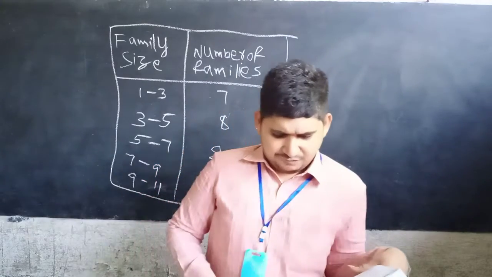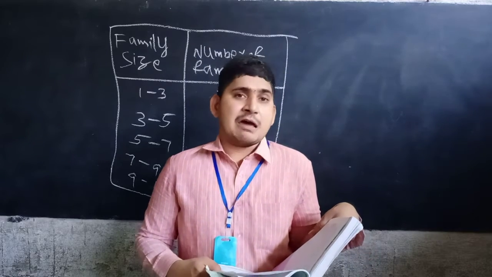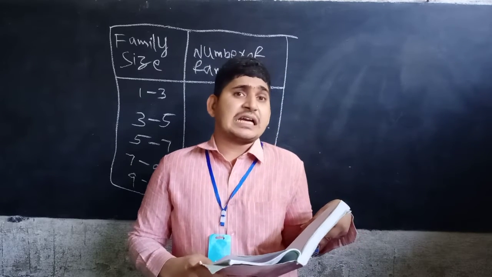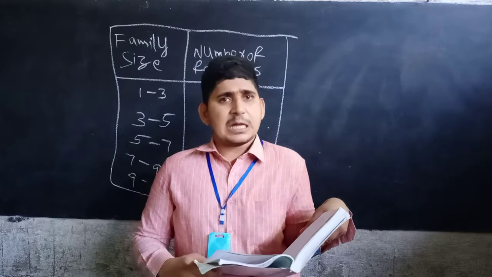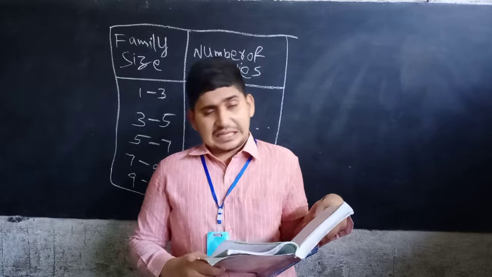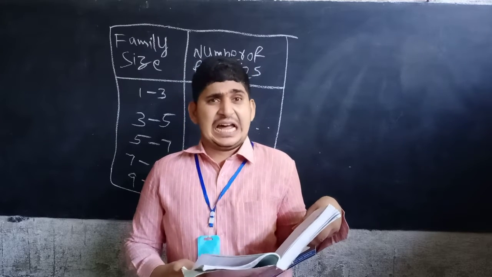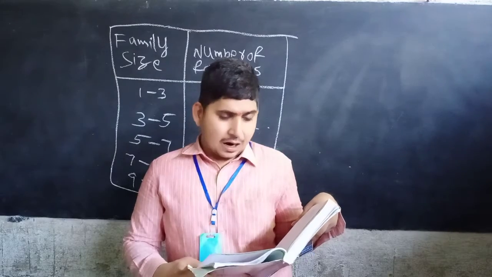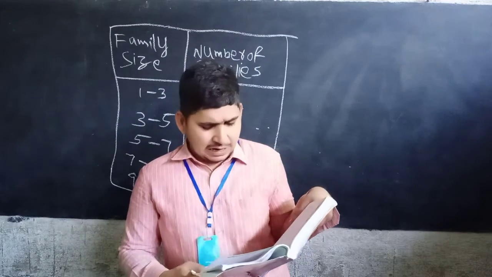One data set is given. It shows the number of members in a family, that is, how many members are there in a family: 2 members, 3 members, 4 members, like that, and how many families there are for each.